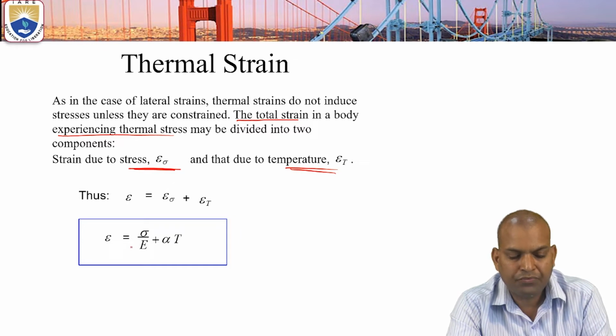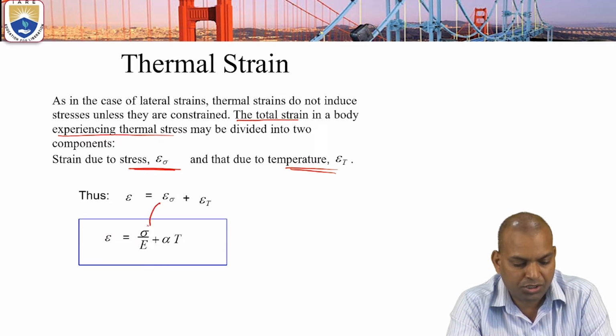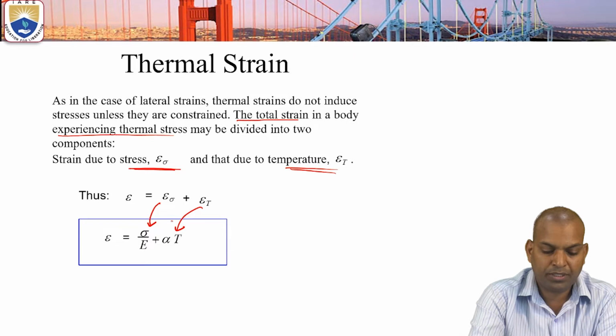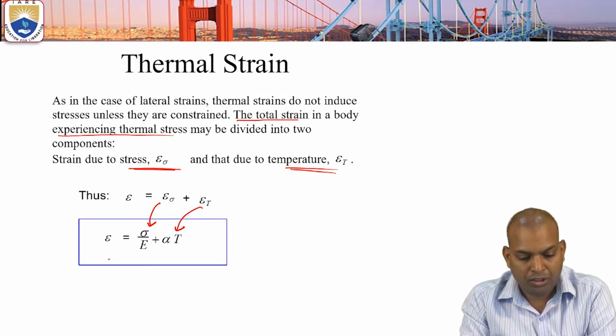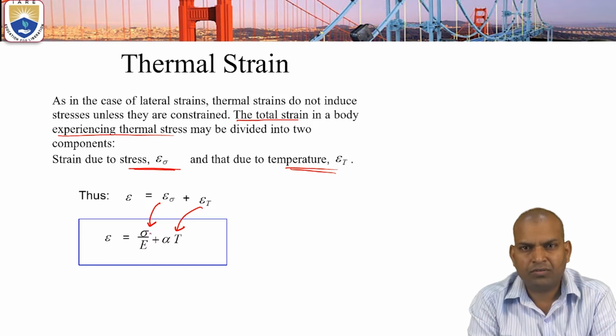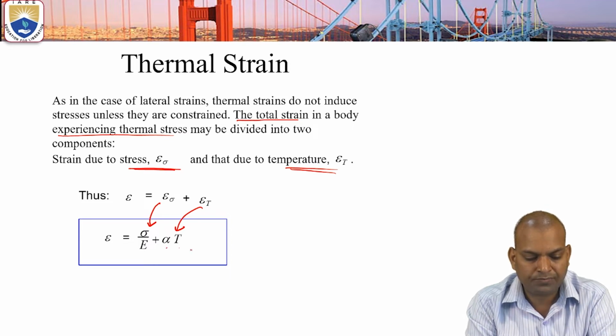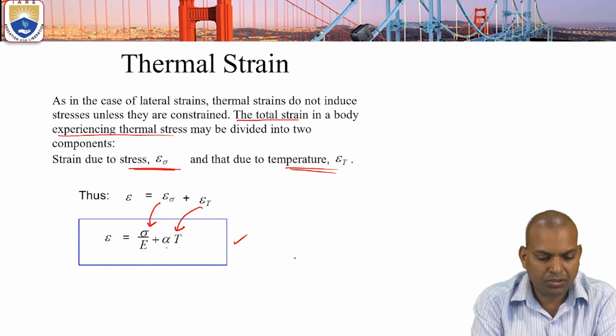It is a sum of epsilon sigma plus epsilon T. The first component is strain due to stress, the second component is strain due to temperature. The total strain equals the strain due to normal stress, sigma by modulus of elasticity, plus the strain due to temperature, alpha times T.